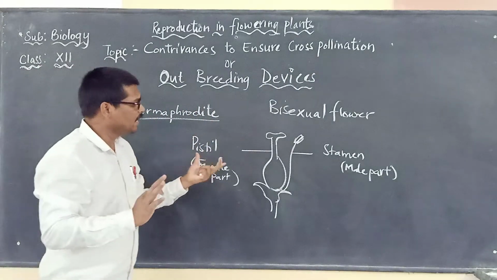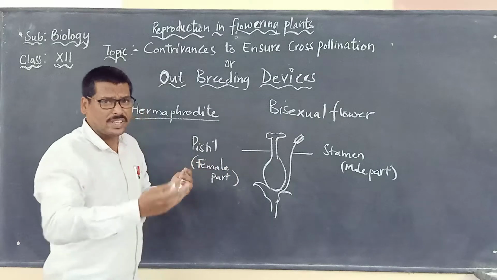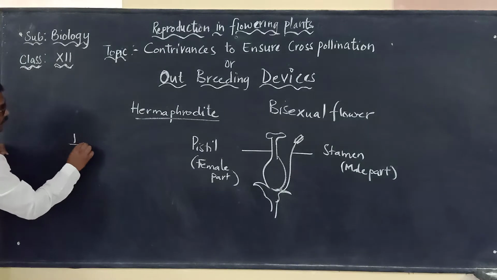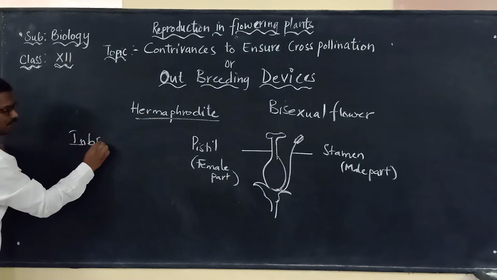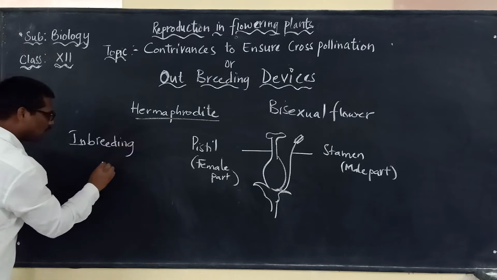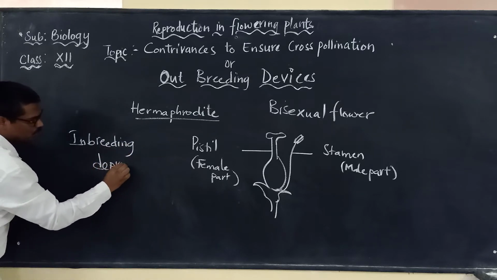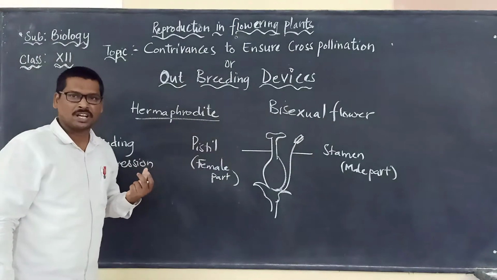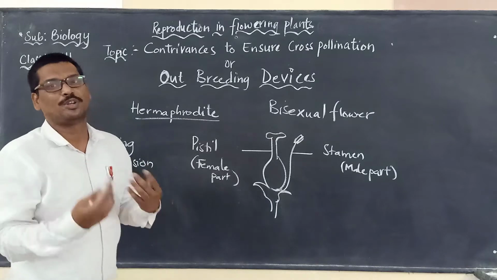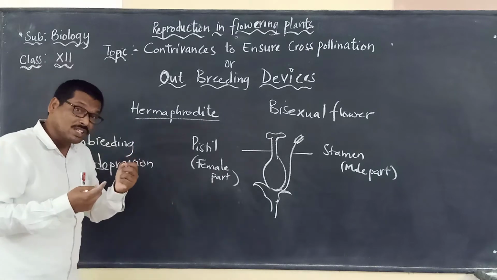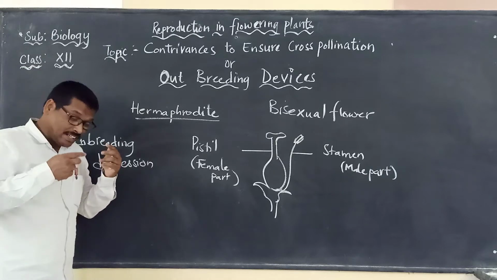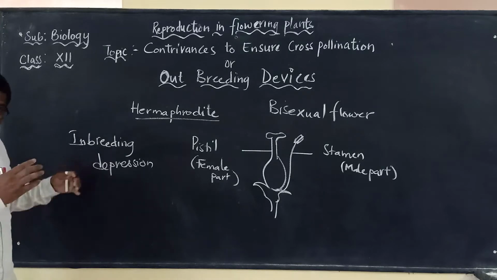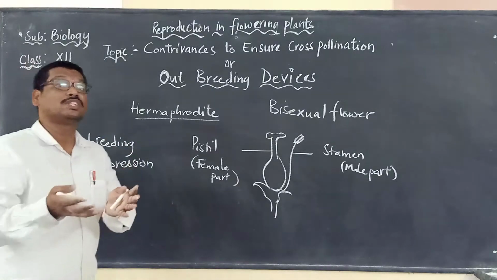Just imagine, if the flowers undergo continuous self-pollination, it may lead to a situation called inbreeding depression. So what is this inbreeding depression? It is the inability of an organism to reproduce, because it reduces in its fertility. It is the inability of an organism to reproduce, which leads to a decrease in productivity and also fertilization.